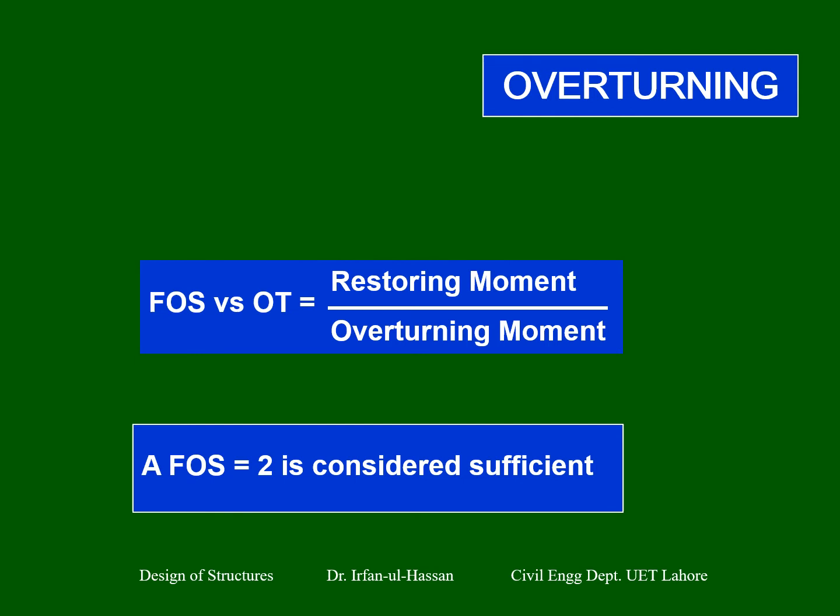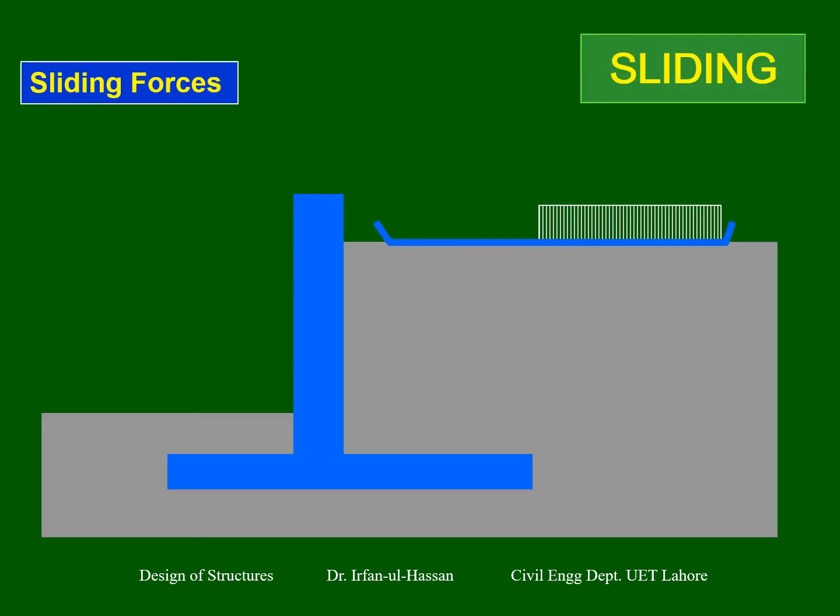We can increase the heel length, we can increase the weight of the wall. So all the forces which are responsible for increasing the restoring moment, we can enhance those. And sometimes there is a restriction where you cannot increase the heel length, and you cannot actually change that restriction yourself. The restriction needs to remain there, and the remaining part you can change.